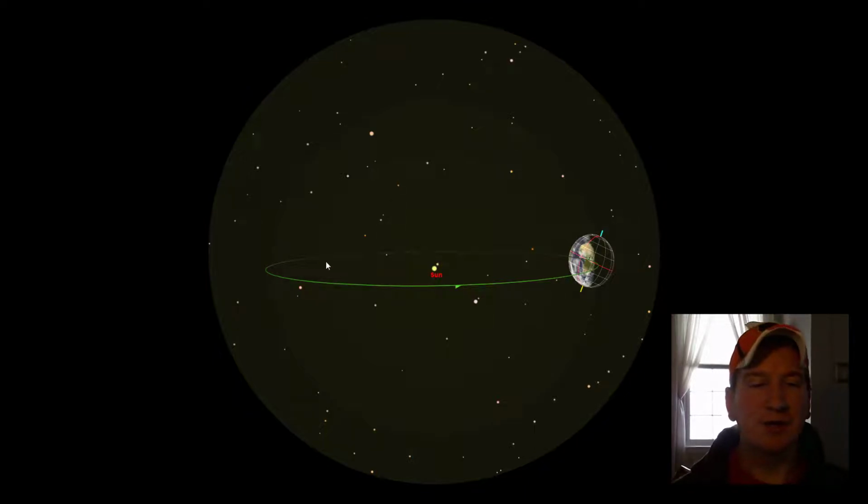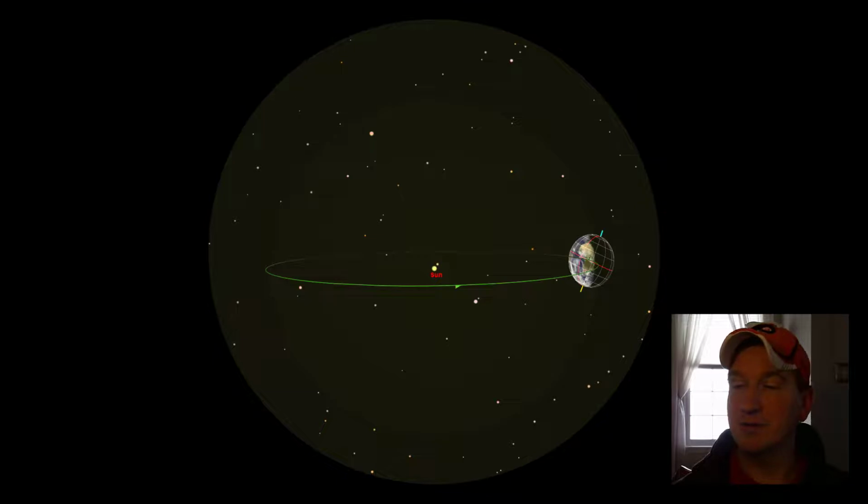So this green line here represents the Earth's orbit, but we could also think of it like that ecliptic path that we saw in the sky. We can also see we have the Earth's equator here, and we can see how the equator and this ecliptic path don't match up.